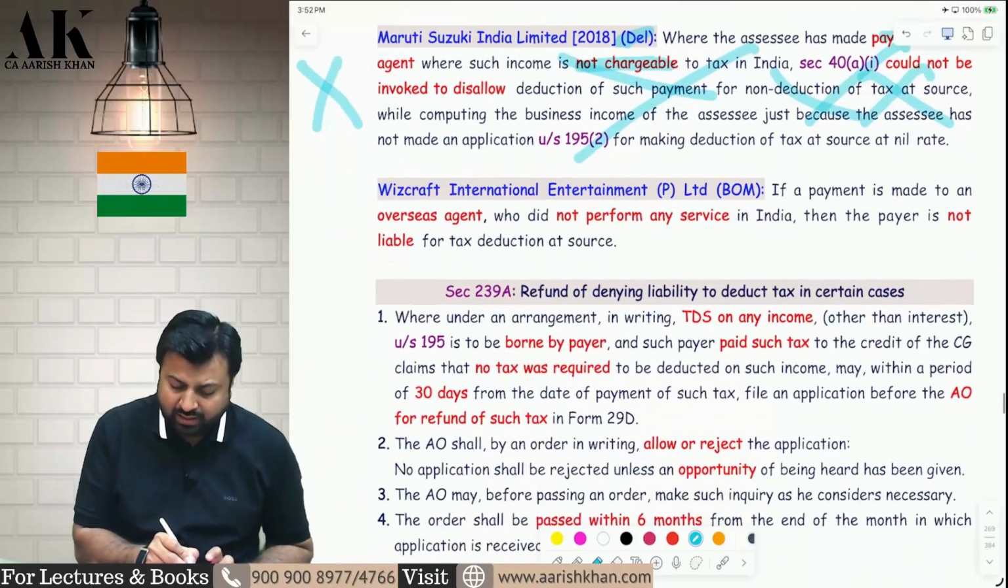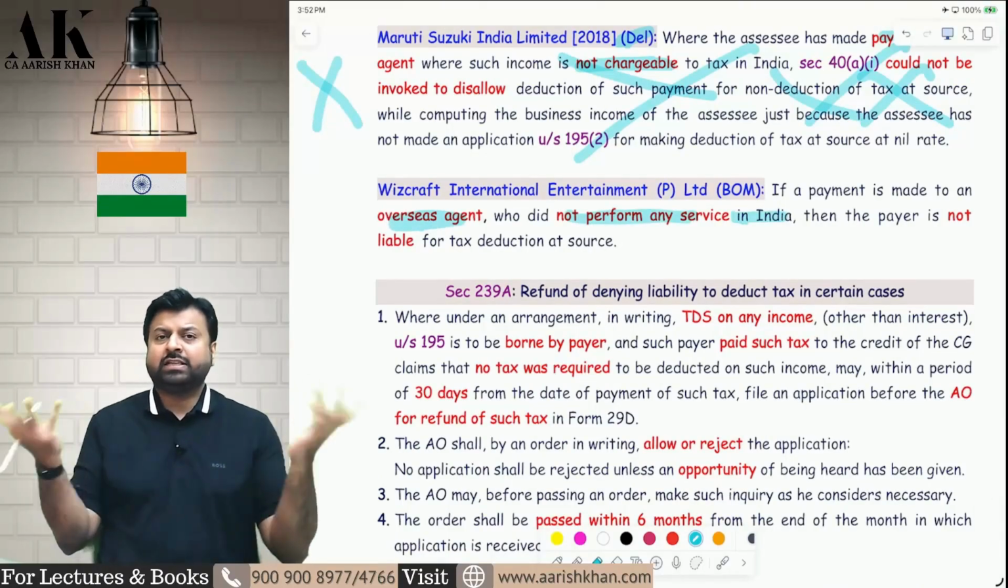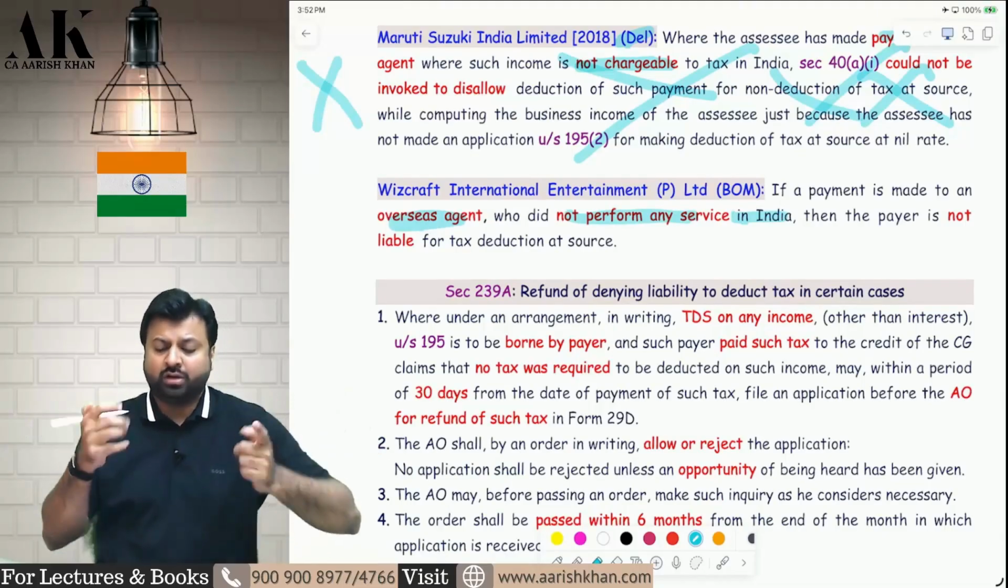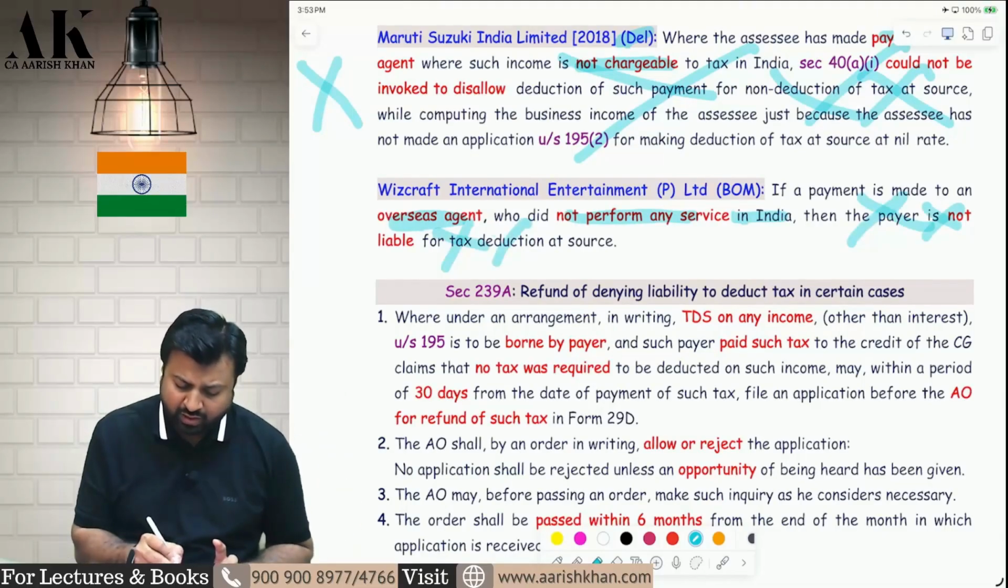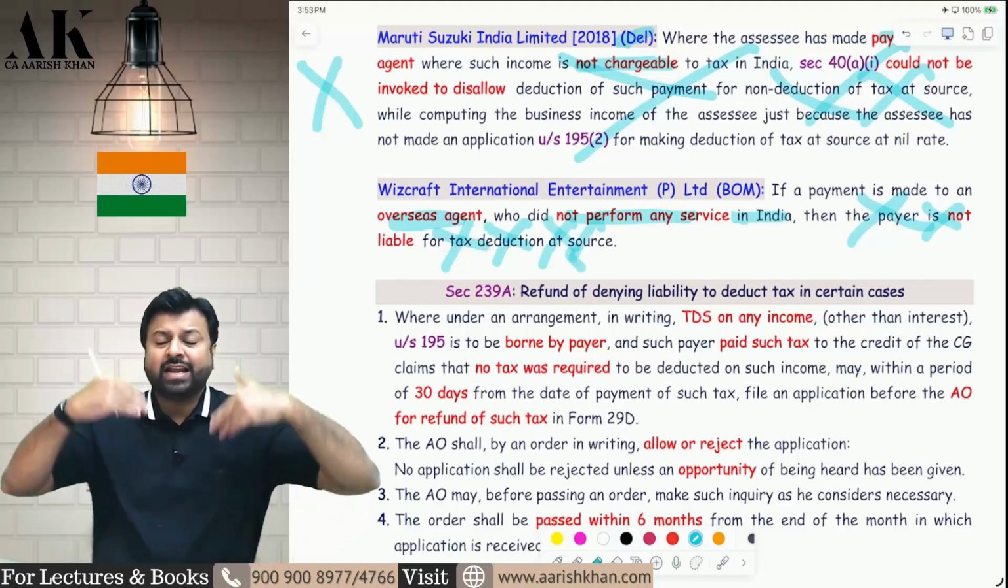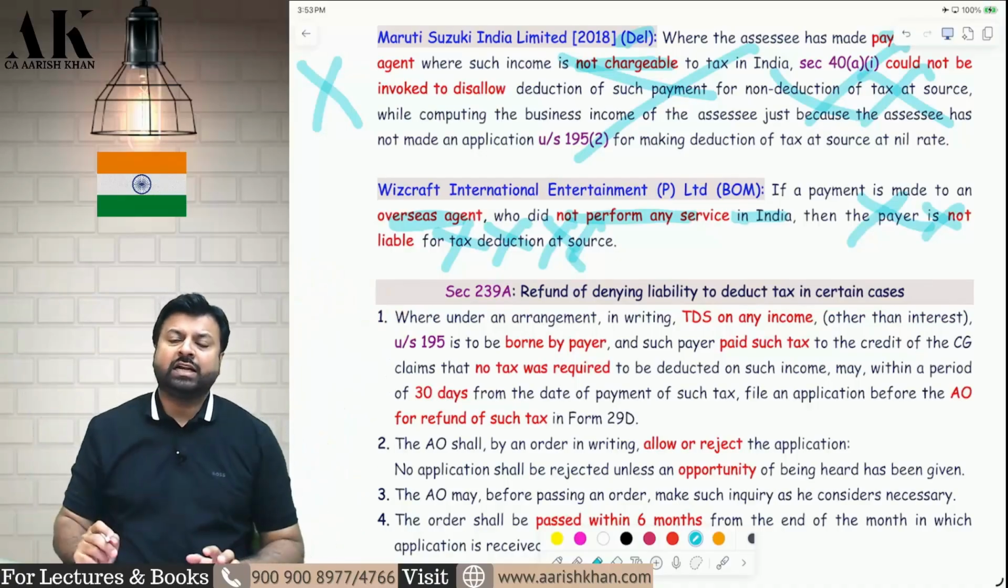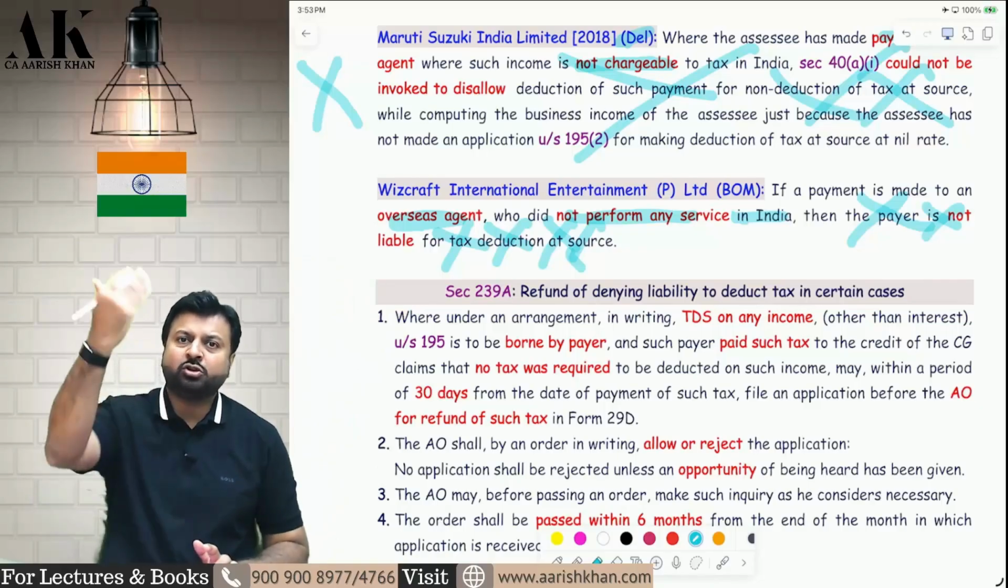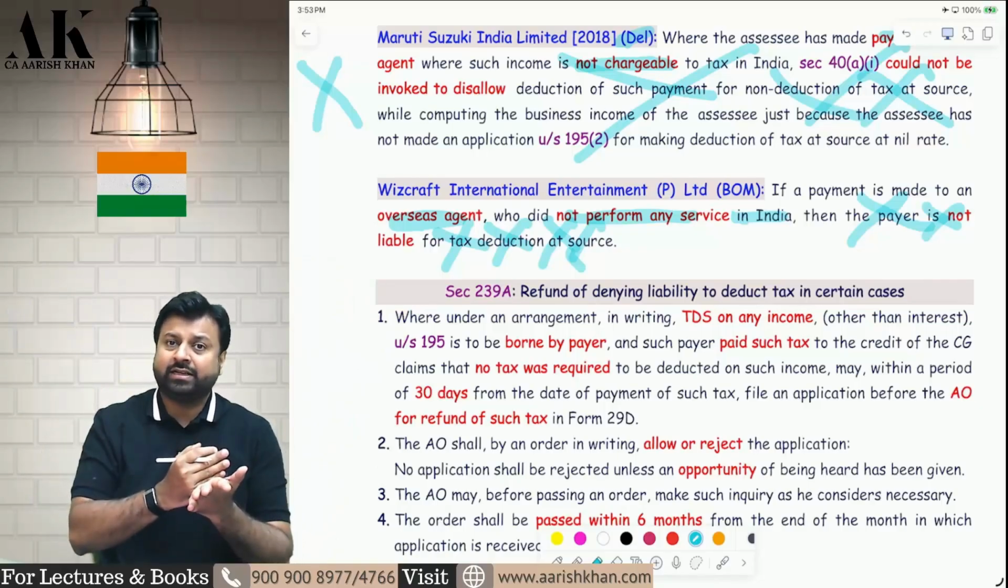Similarly, here also, the payment was made to an overseas agent who has not performed any services in India. Therefore, his income has not accrued in India. Because his income has not accrued in India, there is no need to deduct any TDS in this case also. To deduct TDS, there has to be an accrual of income of the non-resident in India. Otherwise, there is no need to deduct TDS. So there are three possibilities. Once you make the payment, you check whether it is taxable or not.